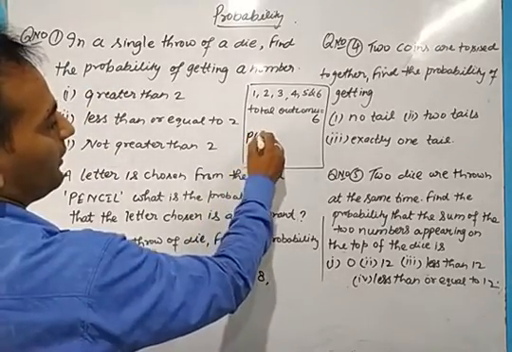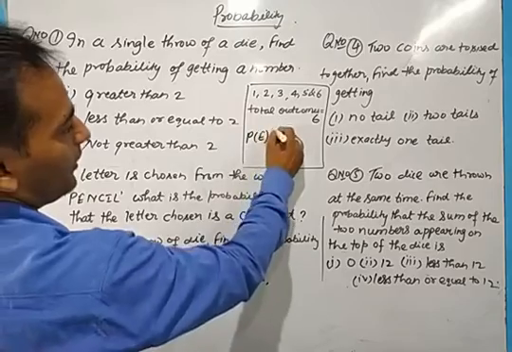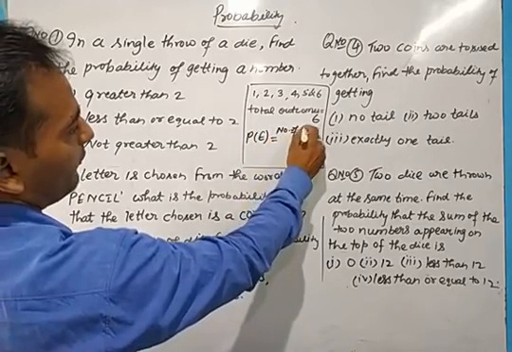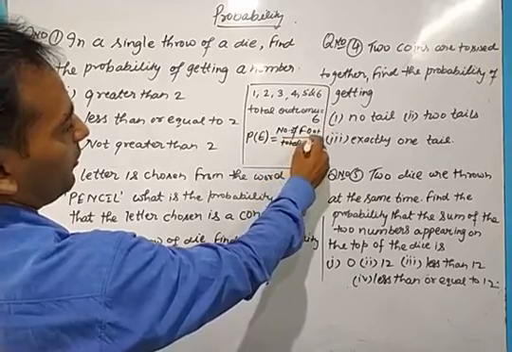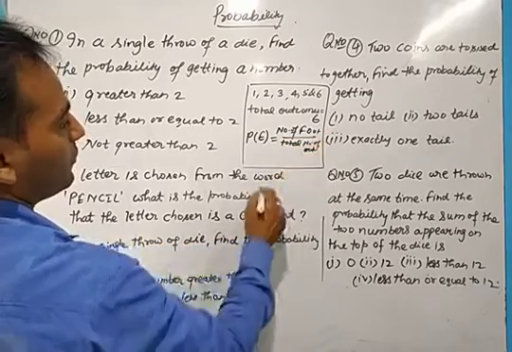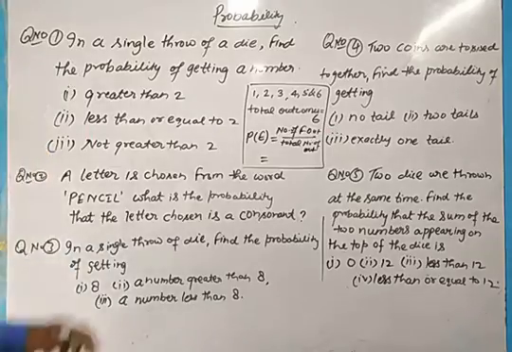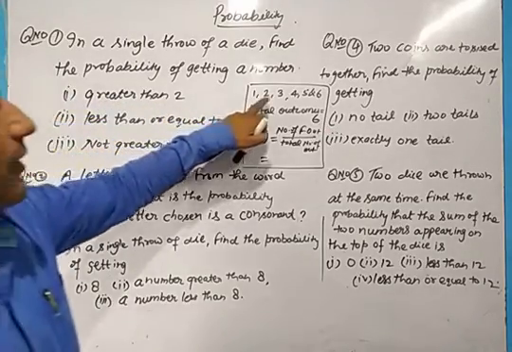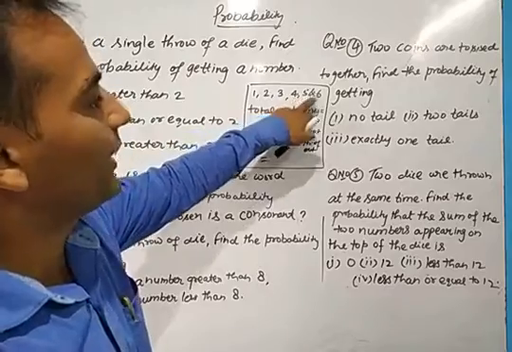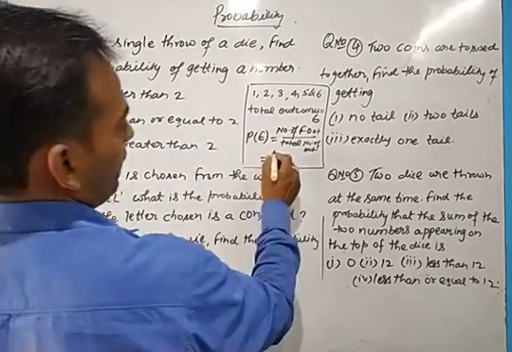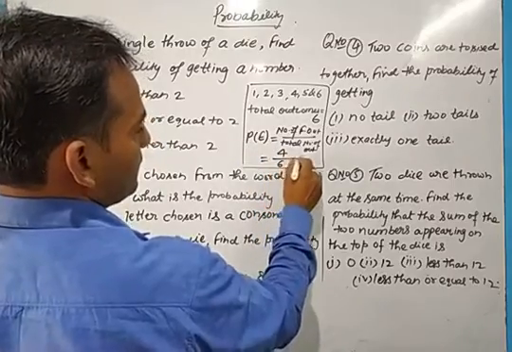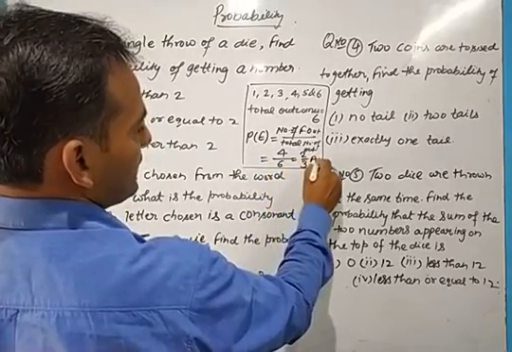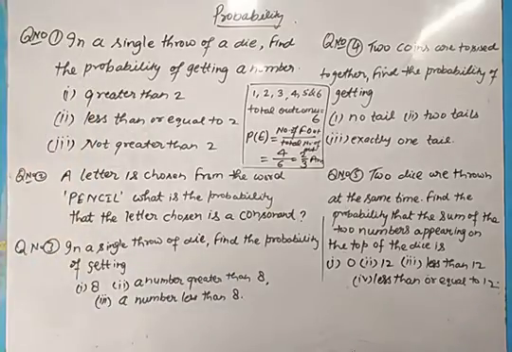Probability of any event E is the number of favorable outcomes upon the total number of outcomes. Greater than 2 we have 3, 4, 5 and 6, 4 numbers. So the favorable outcomes are 4 and the total number of outcomes is 6. So we can write 2 twos are 2, 2 threes are 6. This is the answer for the probability of getting a number greater than 2.